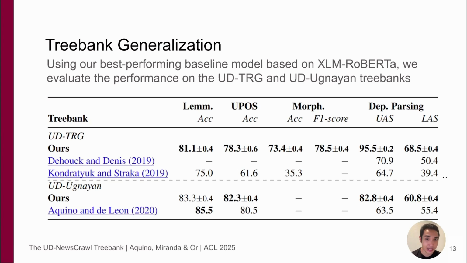Finally, we also show that our current best baseline model, the one trained from XLM-RoBERTa, generalizes on previous Tagalog treebanks. So in the table below, we show that our model has the best performance in both the TRG and Ugnayan treebanks, suggesting that the larger treebank is a good corpus for model training. Of course, this result is expected given that we're training on a much larger corpus, but this shows that the quality and diversity of NewsCrawl can be used as a new basis for future Tagalog-based models.